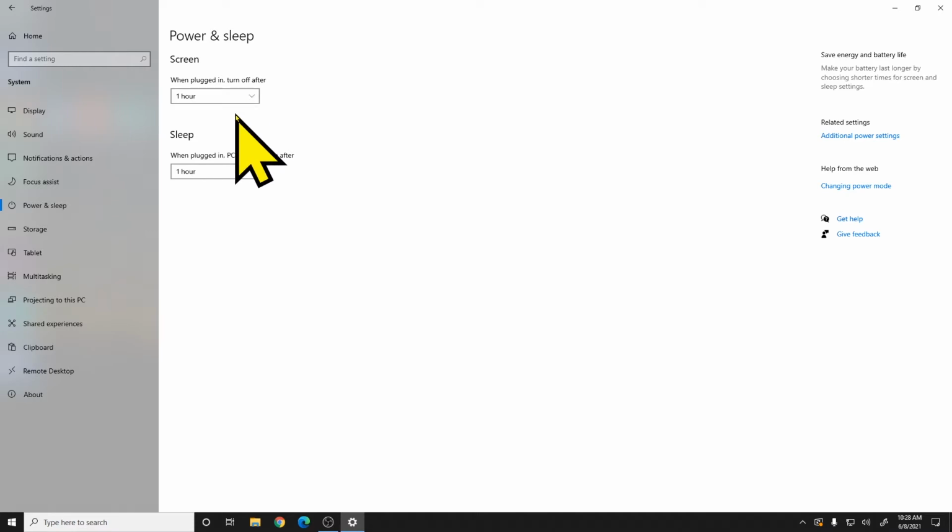If you're looking at this on a laptop, you'll also have a drop-down box that gives you options for when the computer is running on battery, for the screen and for sleep. So usually you'll have slightly longer times set for plugged in and slightly shorter times set for on battery, because it helps to save your battery life if, say, you have the screen turn off after 10 minutes while idle when you're on battery. So that way you're using your battery less.